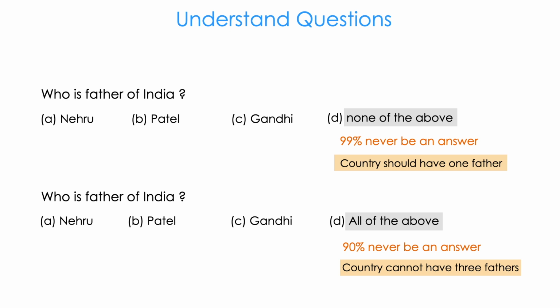Why? Because a country cannot have 3 fathers, right? Nehru and Patel and Gandhi cannot combine as 3 fathers. This is not pretty, but this is the real truth. So all of the above will never be an answer, as well as none of the above will never be an answer.